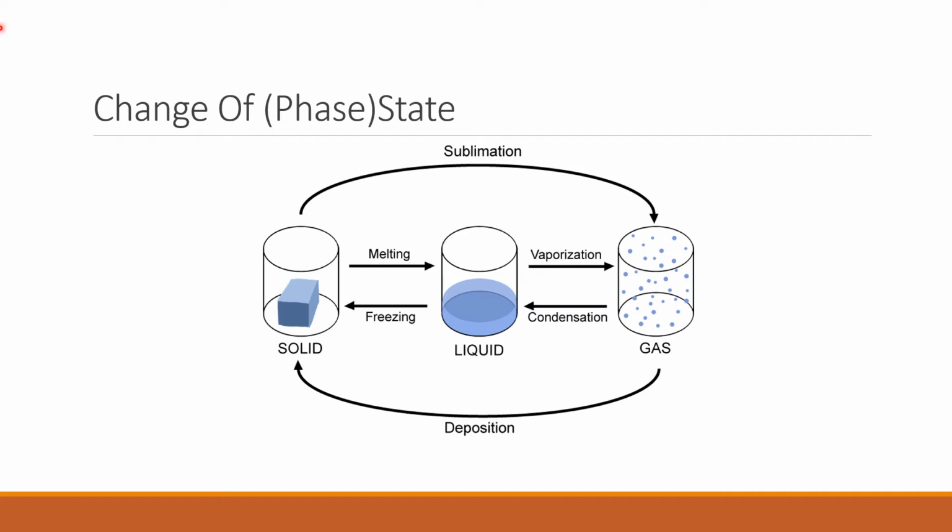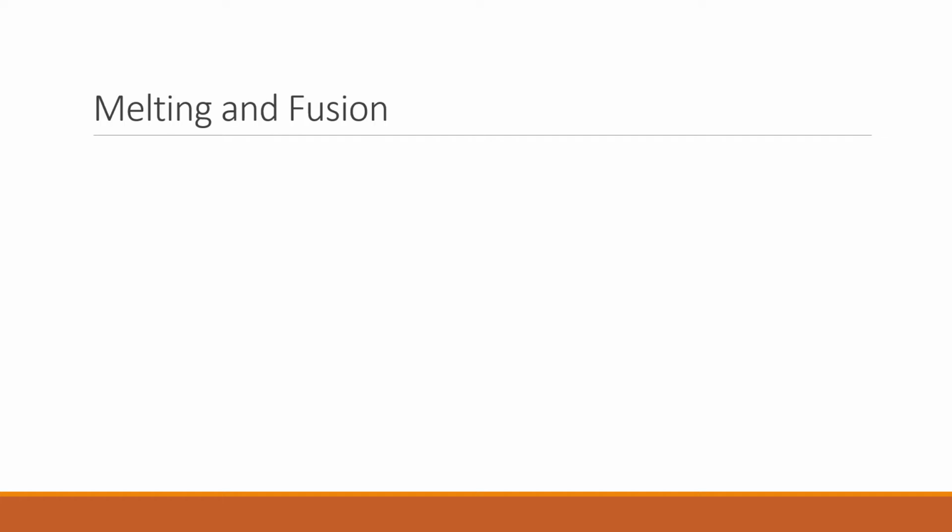All of us are aware that there are three states or phases: solid, liquid, and gas. The process of change from one state to another takes place at a constant temperature. It is brought about by the exchange of heat. Let's understand some terms before we go into the deep discussion.